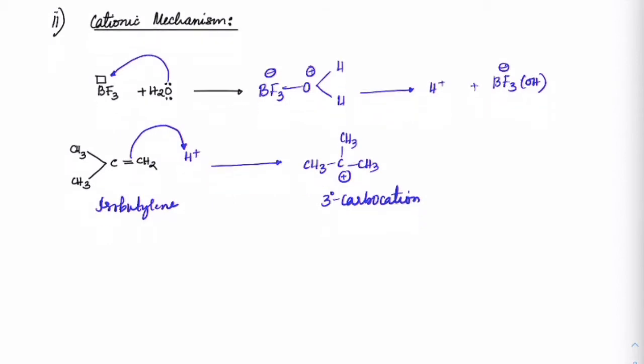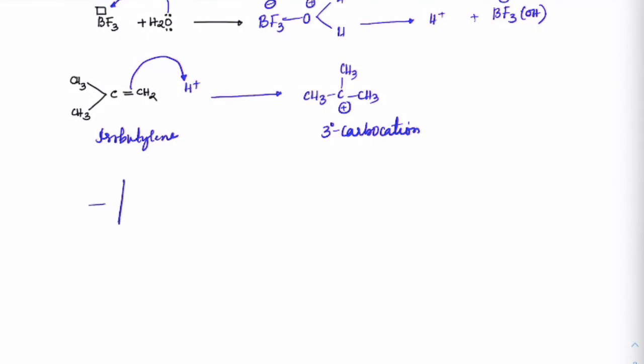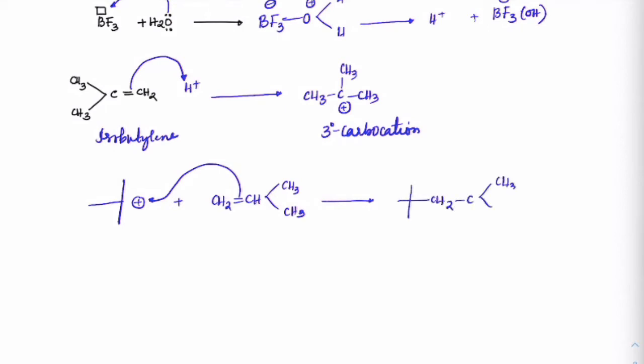Right. So once you get this 3-degree carbocation, that 3-degree carbocation will react with the next mole of CH2=C(CH3)CH3. Then this pi bond will attack here as a nucleophile, and it would have CH2, C, CH3, CH3 plus.